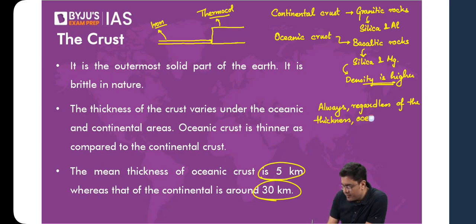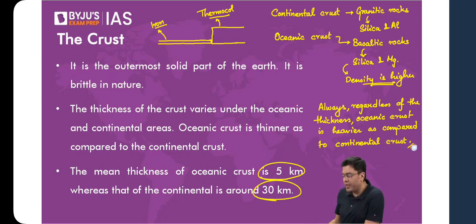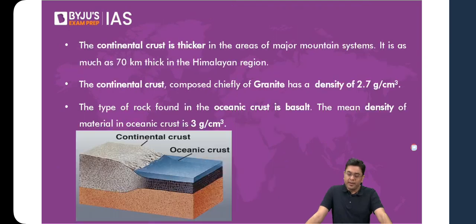Oceanic crust is heavier as compared to continental crust. Always, oceanic crust is going to be much heavier as compared to the continental crust.